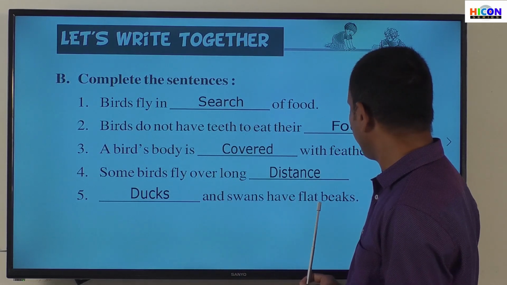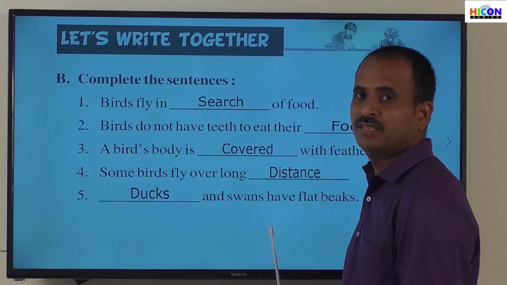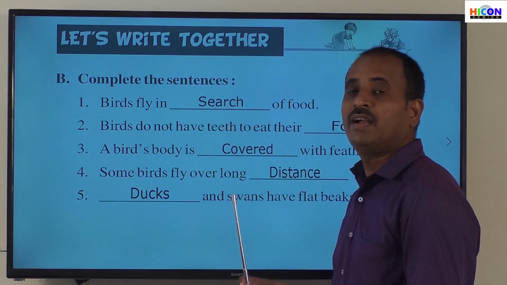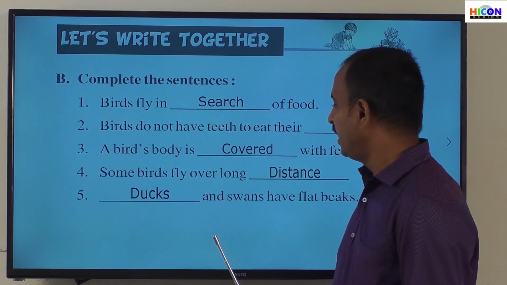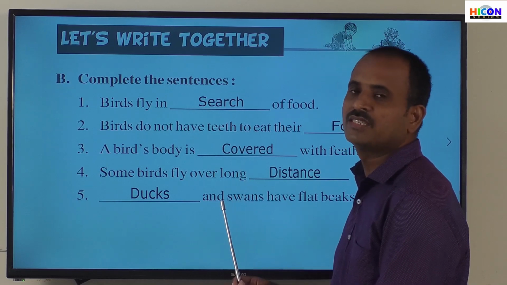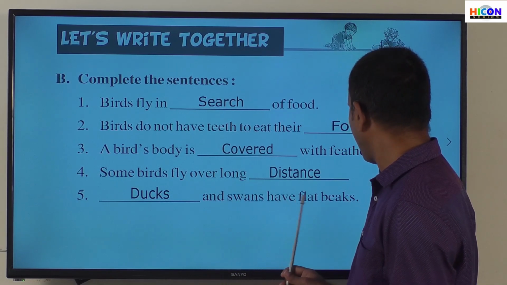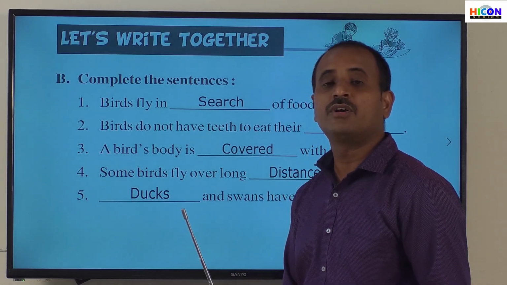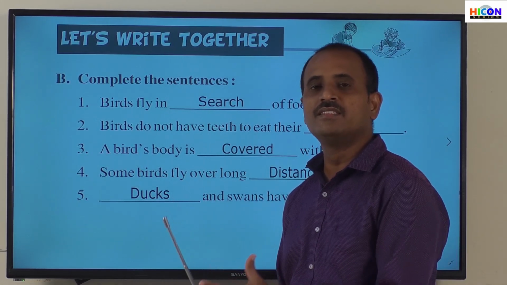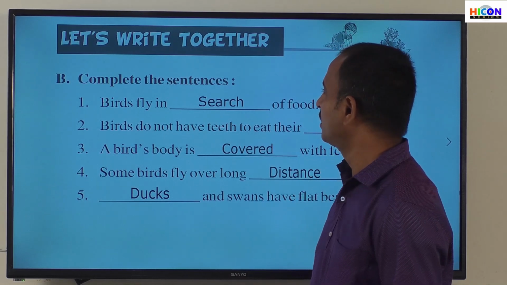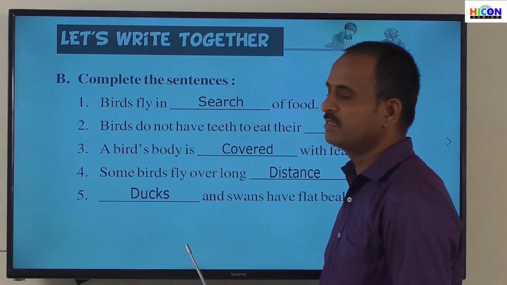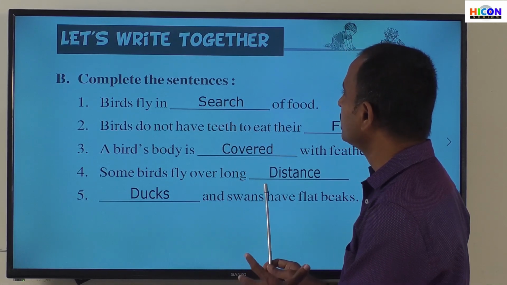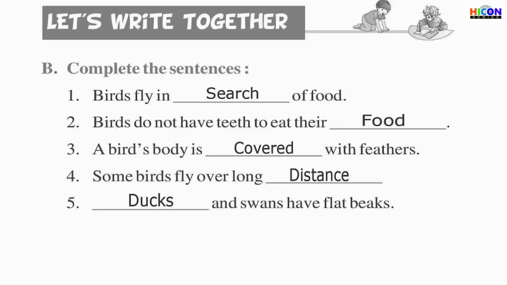These flat beaks have strainers, and these strainers let out the water and mud present in the beak, and only the fishes remain in the beak. So these flat beaks are very helpful to ducks to catch and eat the small fishes and insects present in the water. So children, these are the 5 sentences and answers for these 5 sentences. Note down these sentences in your notebook.